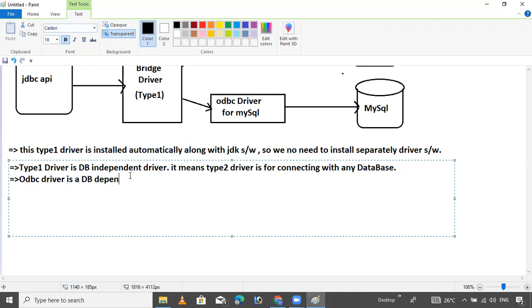Sorry, the ODBC driver is database dependent. Why? Because it is developed using the C language.